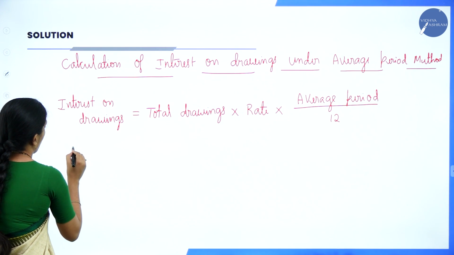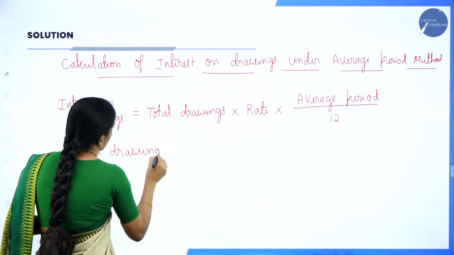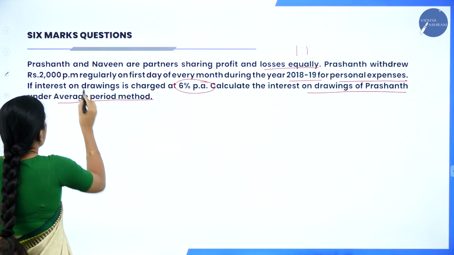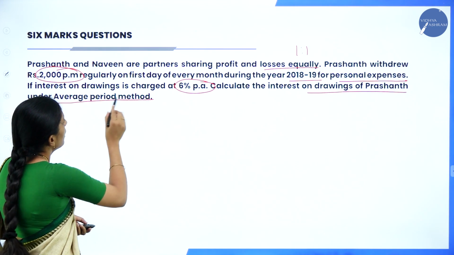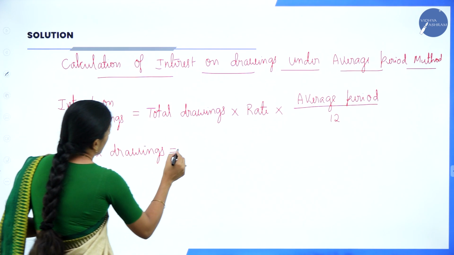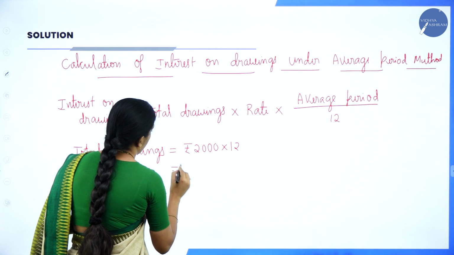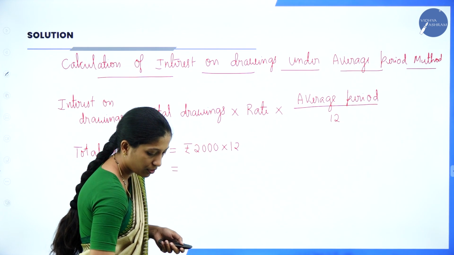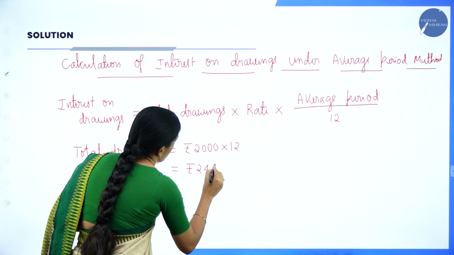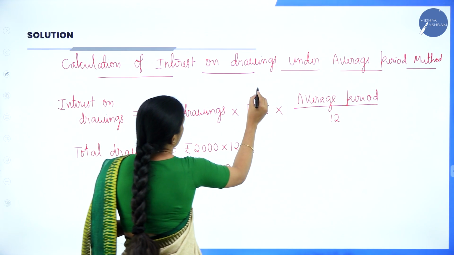Now, we have to find out the total drawings. So, total drawings is equal to, now what they have given, 2,000 per month they have given, correct? So, 2,000 per month regularly on the first day of every month they have given. So, 2,000 per month in the sense rupees 2,000 into 12. There are 12 months in a year, correct? So, 2,000 into 12. So, it will be rupees 24,000. Now, we got total drawings, rate of interest already we know that is 6%.